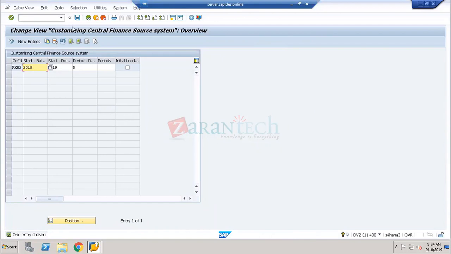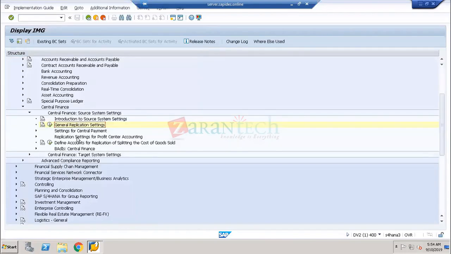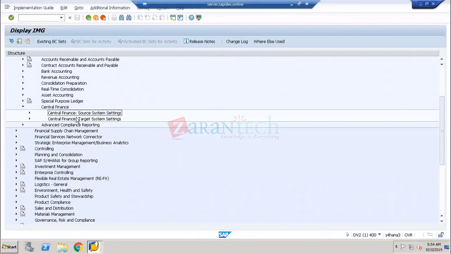So we are going to see about all these settings about the source systems and the target system between the SAP ECC to the SAP S4 HANA. Either it can be the non-SAP systems or SAP system, the most important thing. So this complete part, and then after that, whenever I do any kind of document posting,